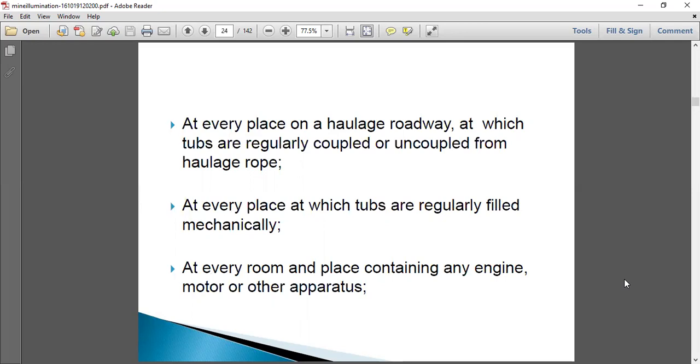At every place at which tubs are regularly filled mechanically, by using LHDs, SDLs, and continuous miners, where tubs move along the haulage roadways, lighting has to be properly done. The same applies at every room and place containing any engine, motor, or other apparatus.